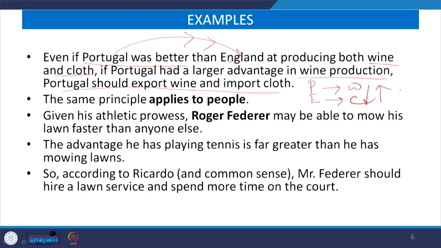The same principle also applies to people, since Adam Smith categorically mentioned that trade is not necessarily for goods and services, it connects to people. Now, to make it more lucid, take another example: Roger Federer, who is famous for tennis.